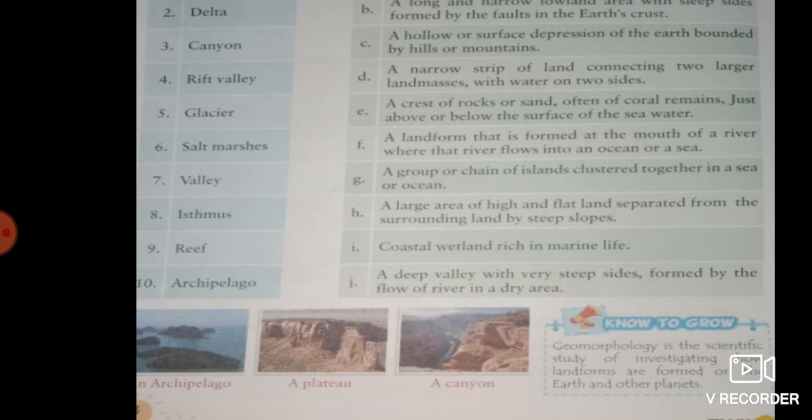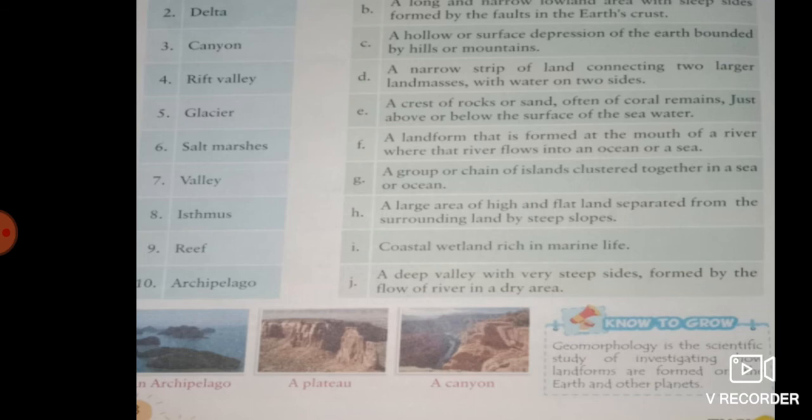Next we have the reef. The reef is a crest of rocks or sand, and it is just above or below the surface of the sea water. So it is found near the surface of sea water or just below the surface of sea water. It is called the reef.